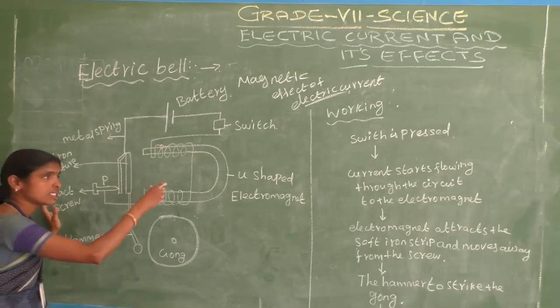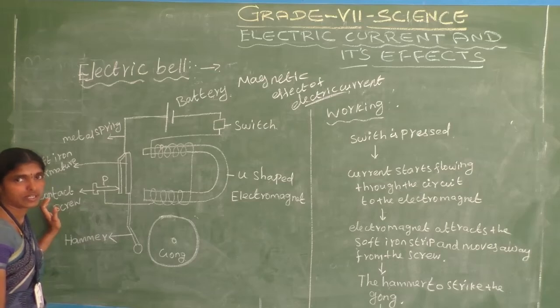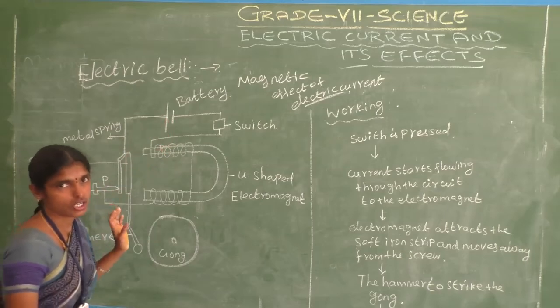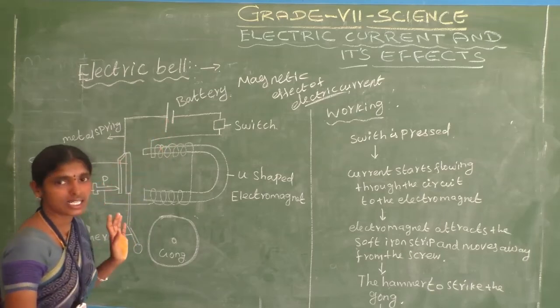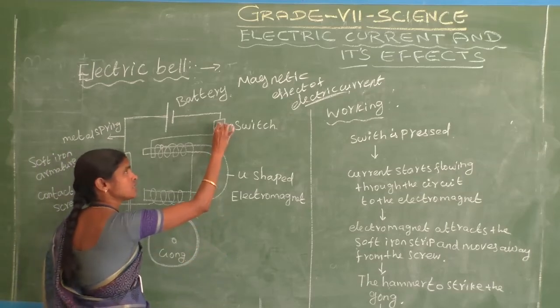Okay. How does an electric bell work? See here. The battery provides a current. Okay? This is the switch.